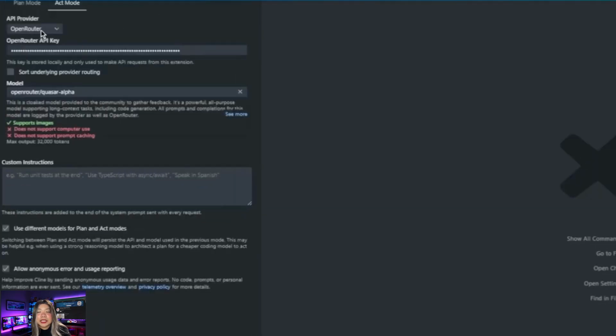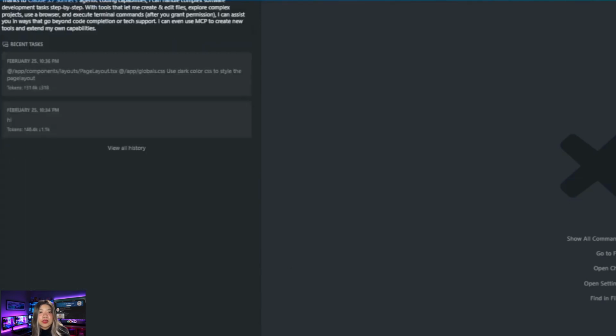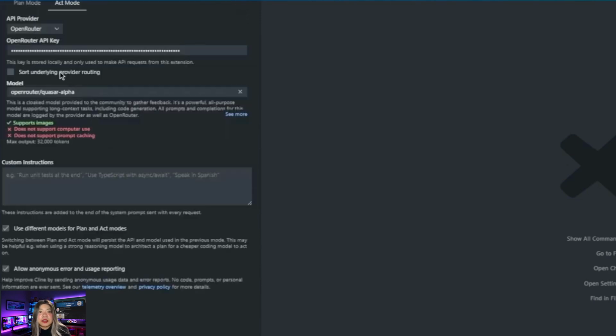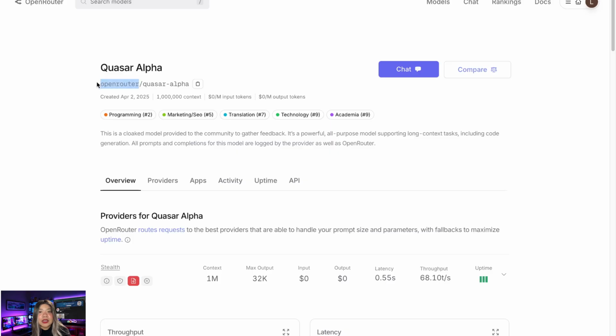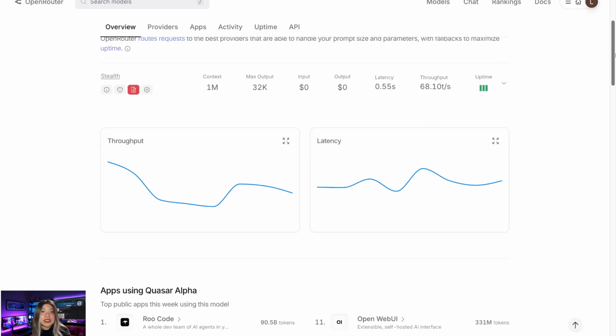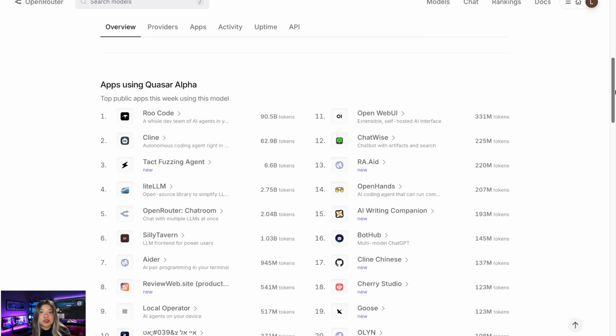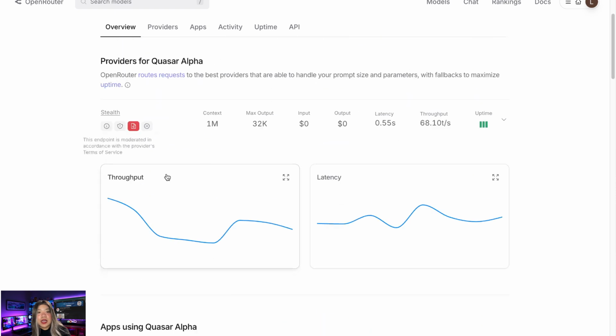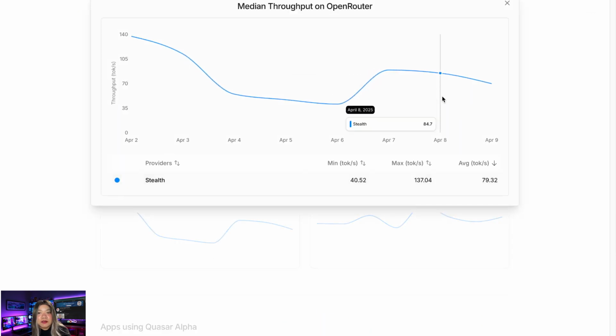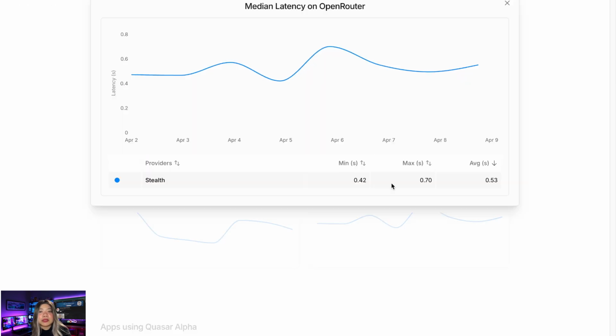So add it here by selecting API provider, OpenRouter. In this specific setting I use Cline, but it's pretty much the same for everything. You select the OpenRouter provider, place your API key, and select the OpenRouter Quasar Alpha model from the models section. So it's pretty easy. I gotta say, it's not that extraordinarily hard to go through, and the throughput is very, very good. It has around 100 tokens per second, so it's most probably O3 or O4 mini or something like that.